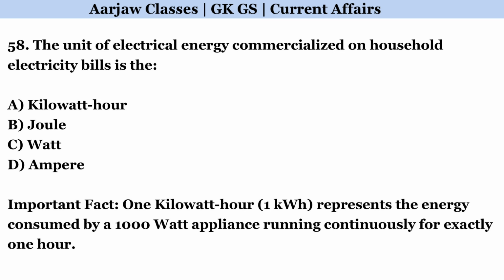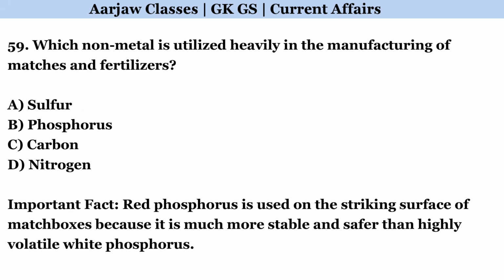The unit of electrical energy commercialized on household electricity bills is the. Correct option is A. Kilowatt-hour. Which non-metal is utilized heavily in the manufacturing of matches and fertilizers? Correct option is B. Phosphorus.